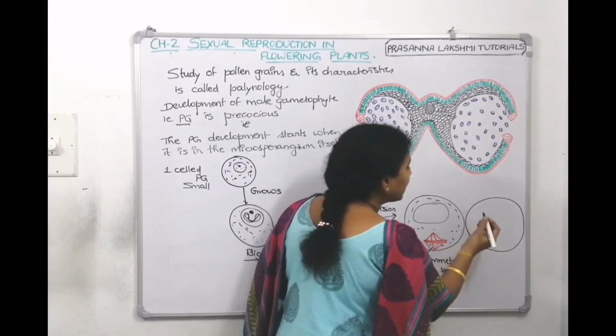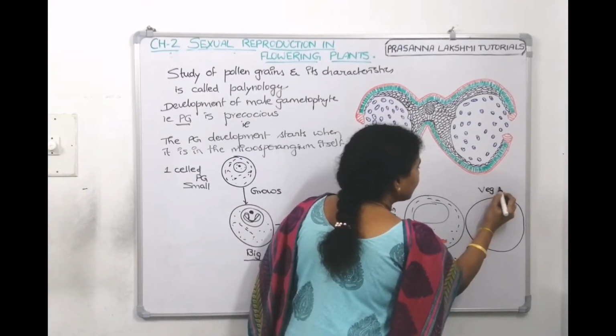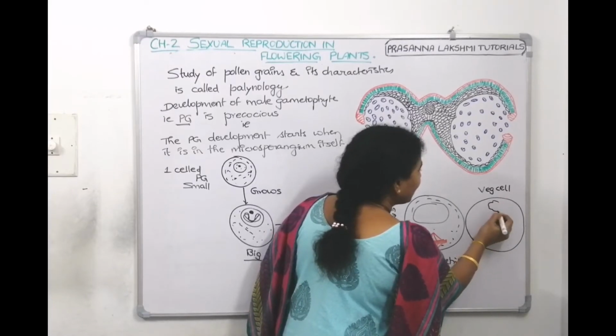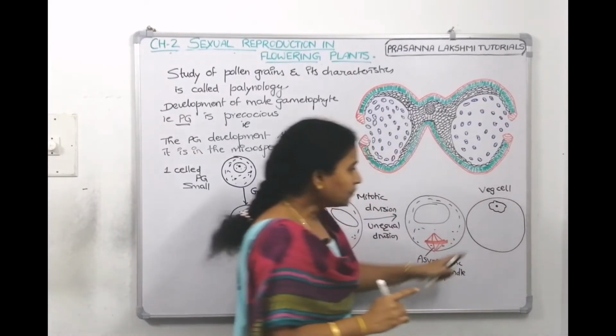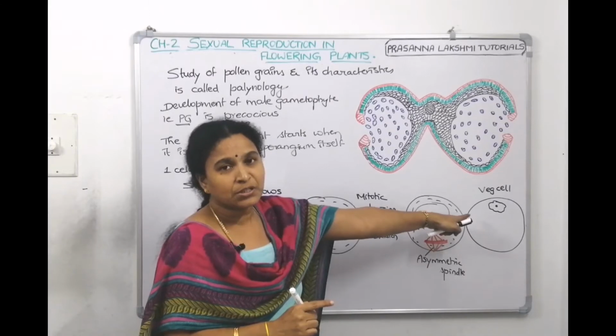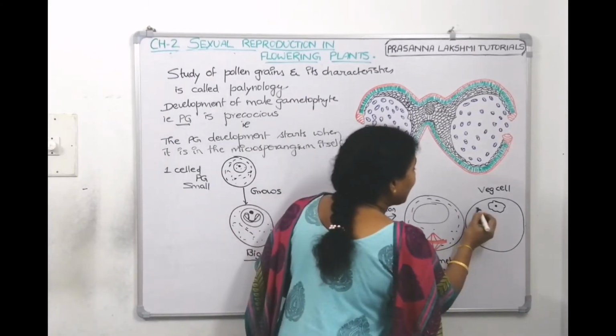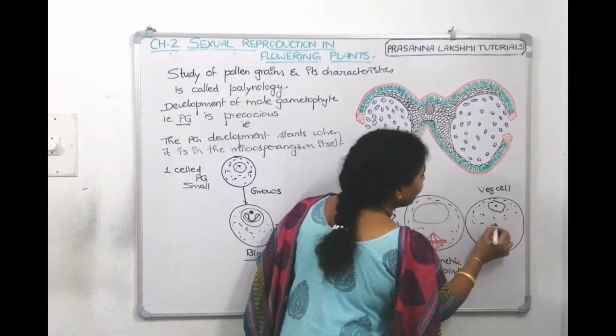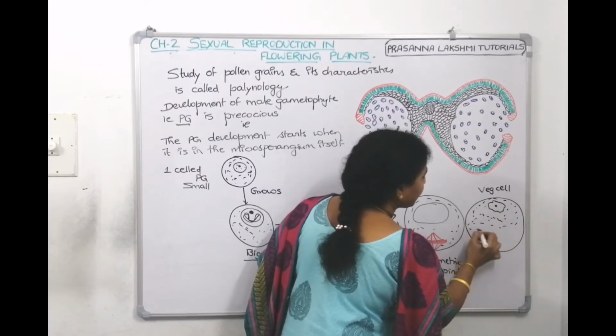One cell, the bigger cell, is called the vegetative cell. The vegetative cell nucleus will be irregular. This is the vegetative cell nucleus, which is irregular. The vegetative cell has abundant food reserves.